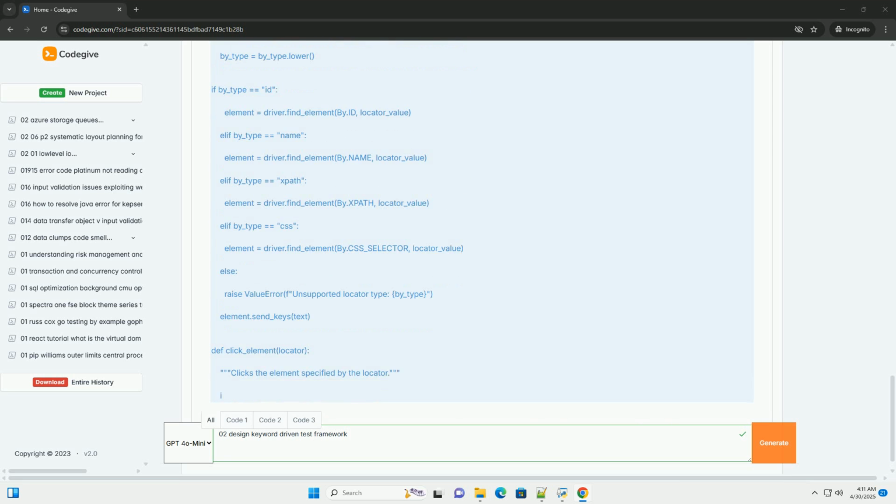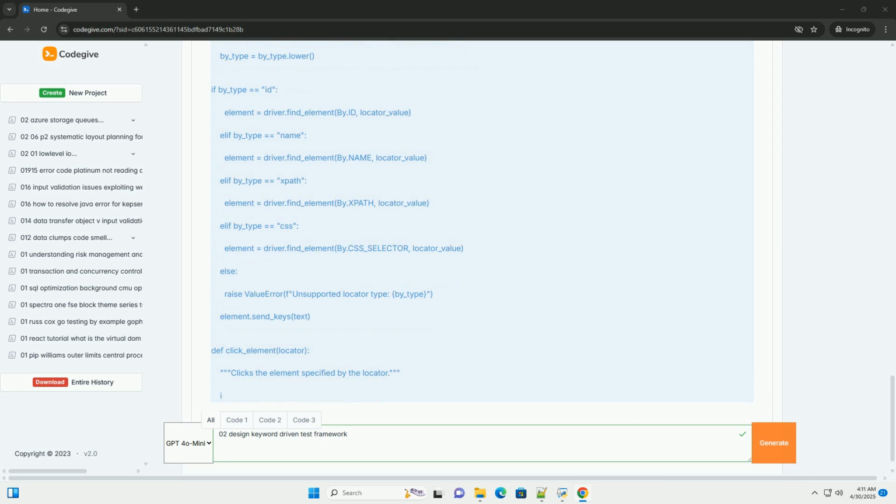Robust locator handling: the example shows how to handle different locator strategies. You should expand this to include all the locator types you might need, for example link text, partial link text. Maintainability: keep each keyword function focused and concise. Avoid putting complex logic directly within the keyword functions.